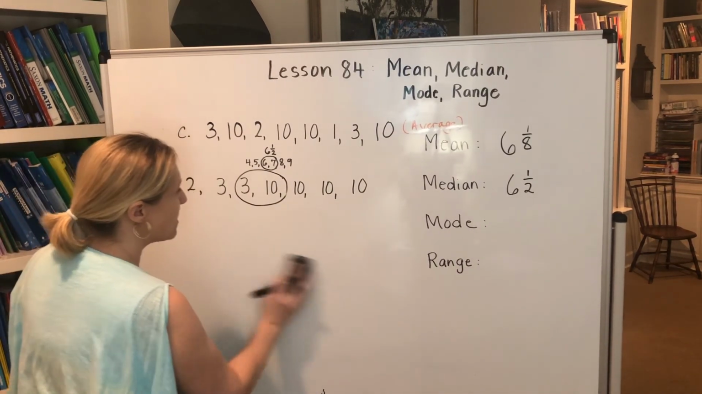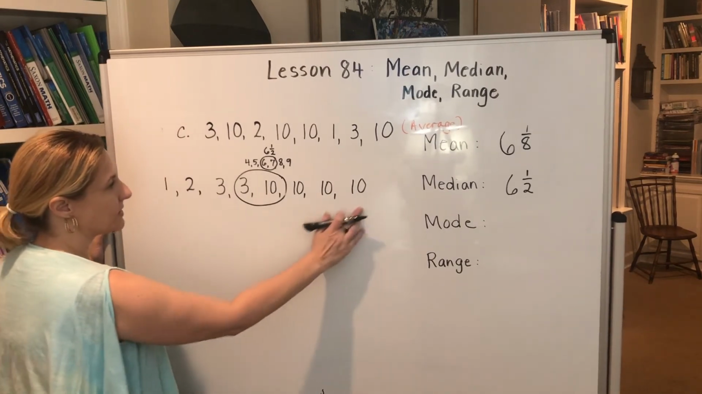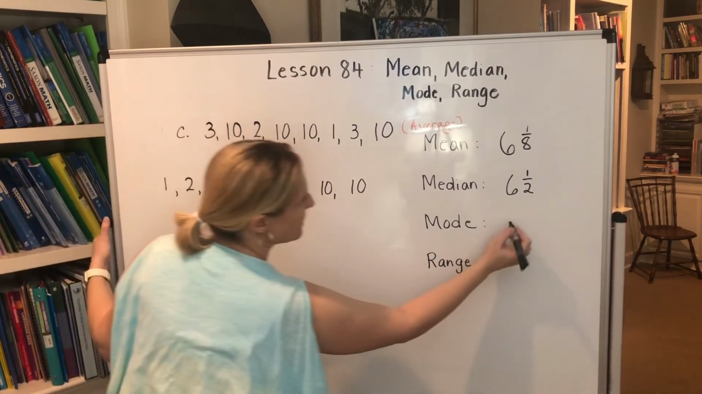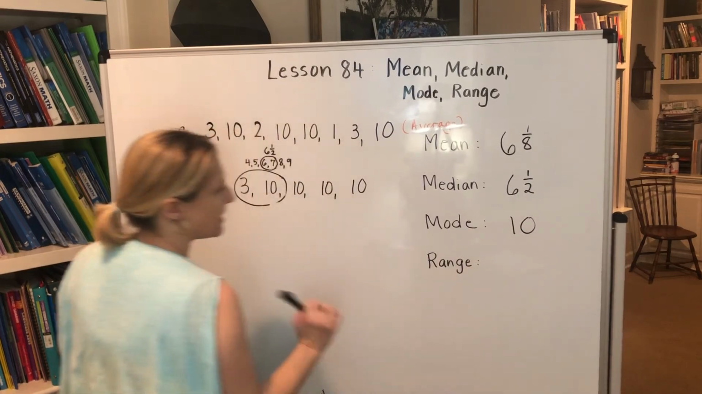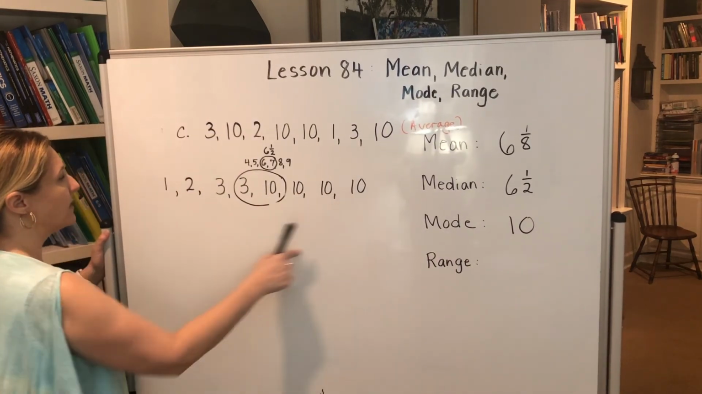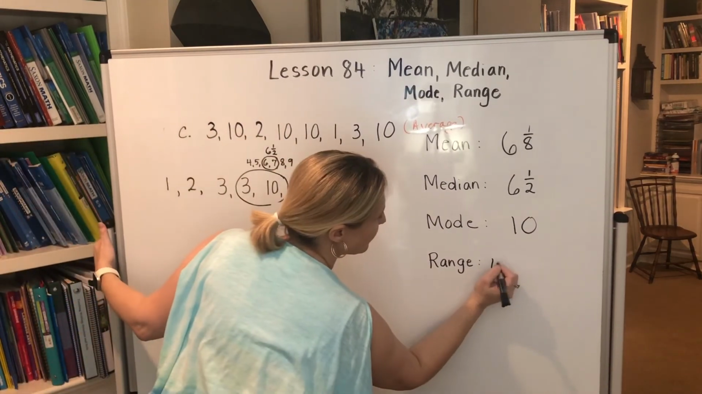What is the mode? The most numbers repeated are 10. So we need to write 10. And the range will be 10 minus 1.